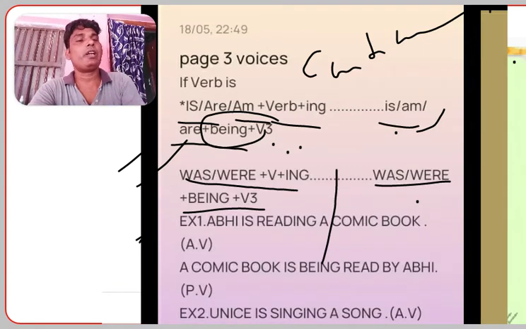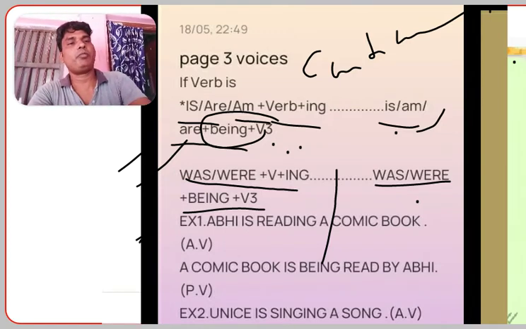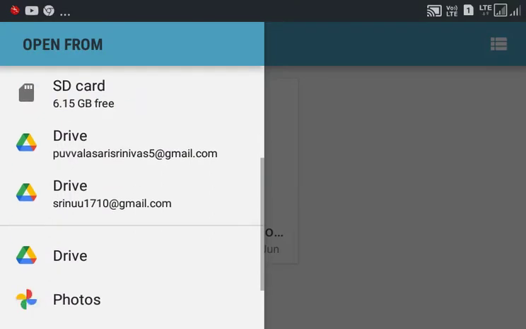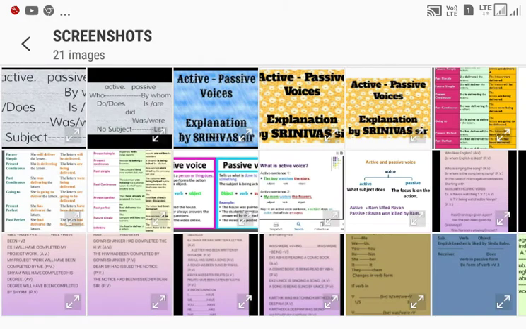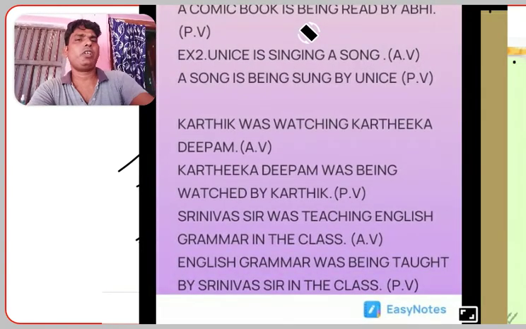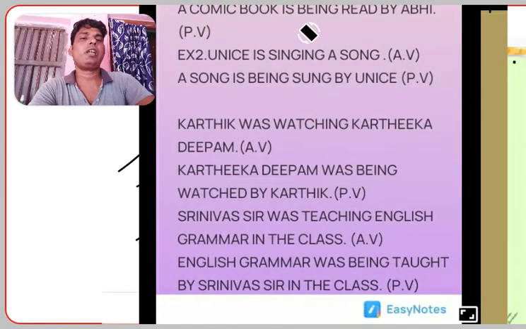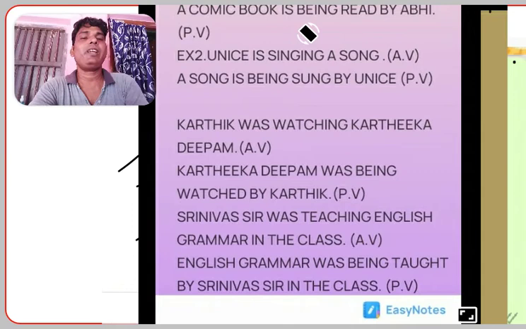This is simple continuous tense. Let's have some more examples of past continuous tense. In the same way, Karthik was watching Kartika Deepam. This is a serial. How can we say it in the passive form? Kartika Deepam was being watched by Karthik. That is past continuous tense.